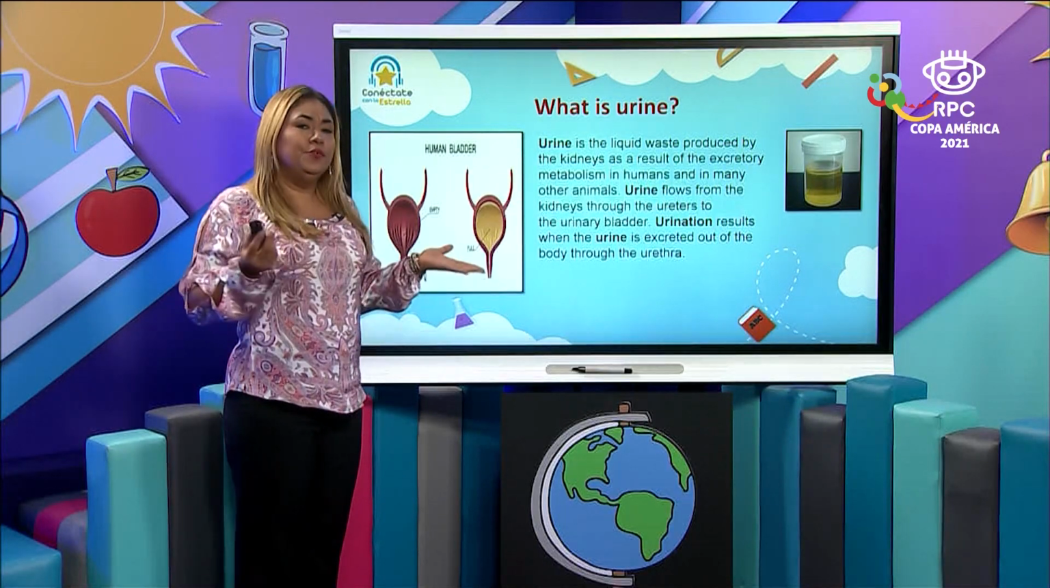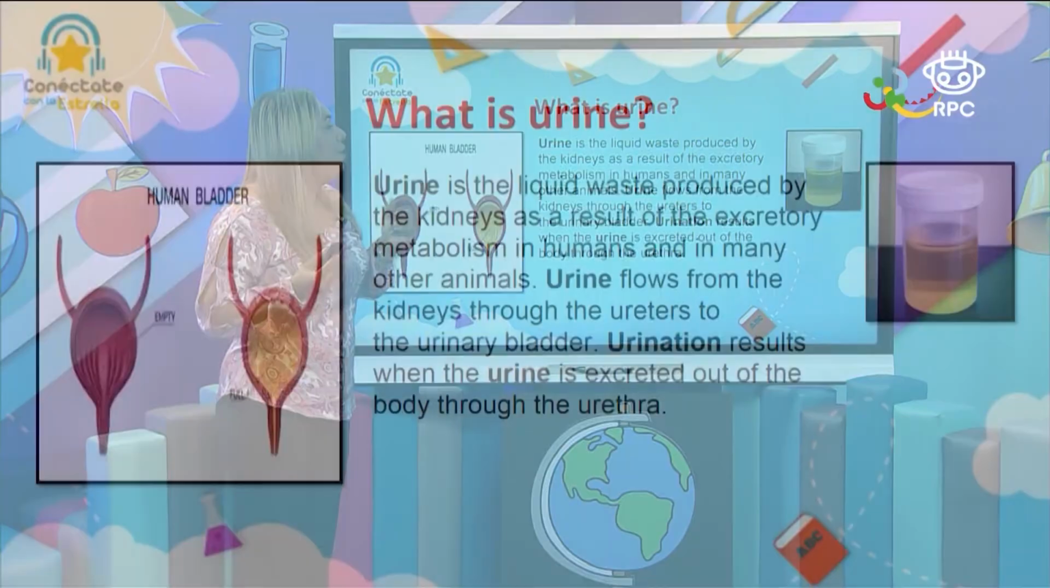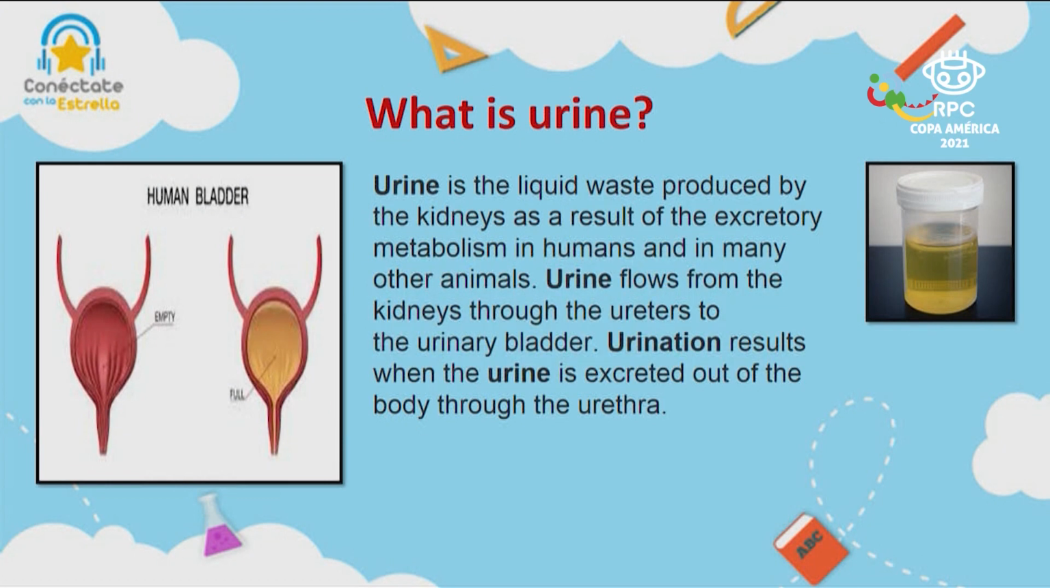So what is the urine? Urine is a liquid waste produced by the kidneys as a result of the excretory metabolism in humans and many other animals. Urine flows from the kidney through the ureters to the urinary bladder. Urination results when the urine is excreted out of the body through the urethra.